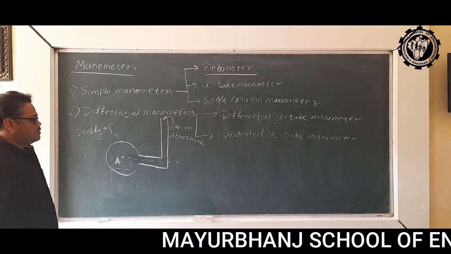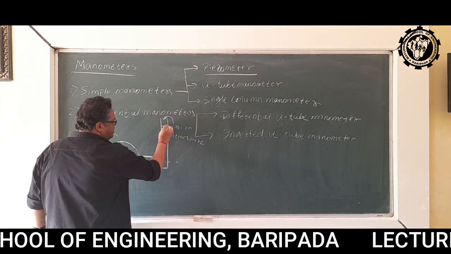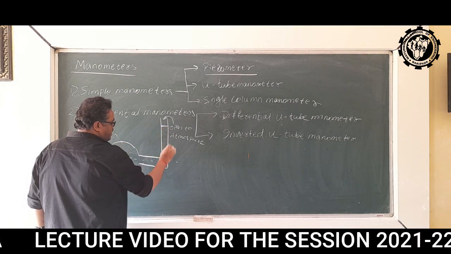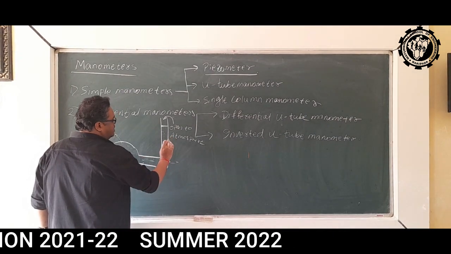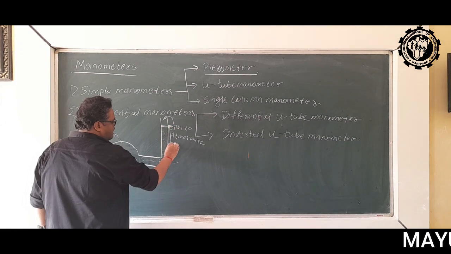Now let the height between the level of liquid in the piezometer and the central line of the pipe from where we are measuring the pressure be H.